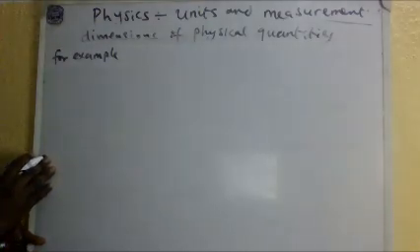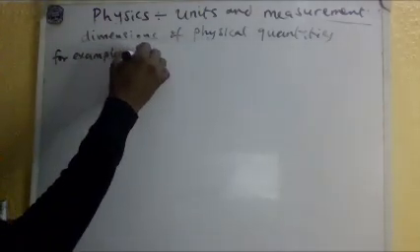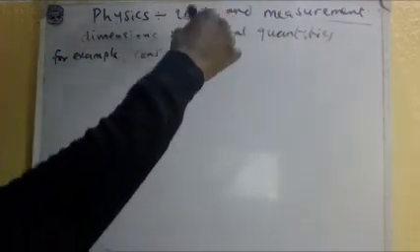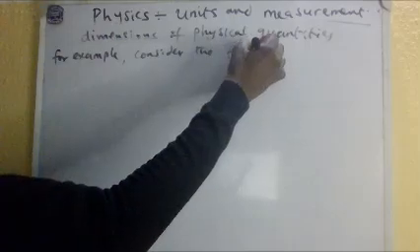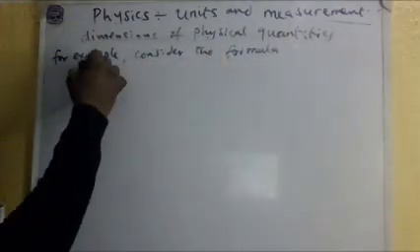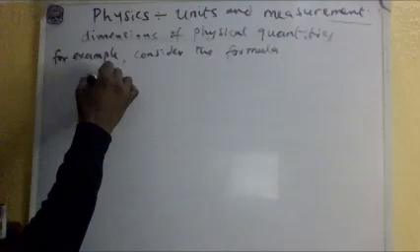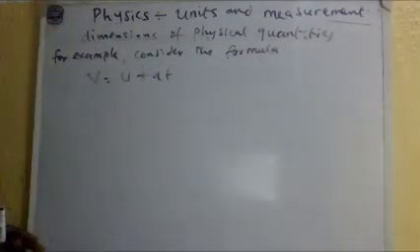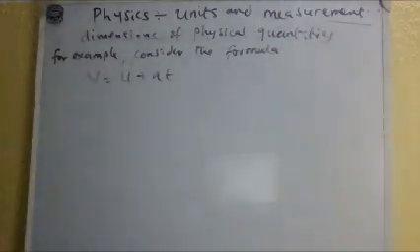Consider the formula: final velocity equals initial velocity plus AT. So verify whether this is dimensionally correct.